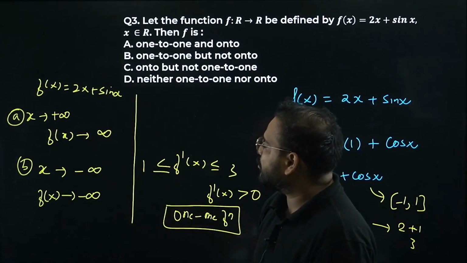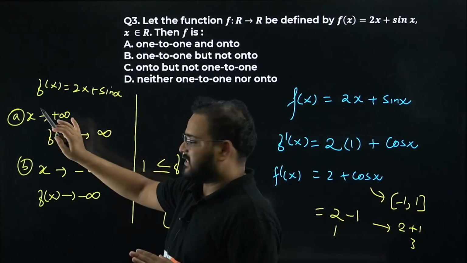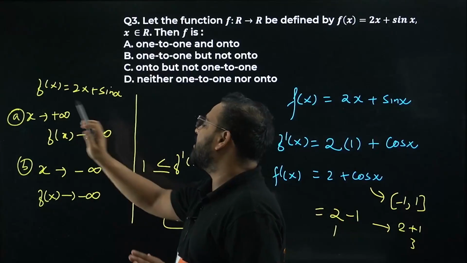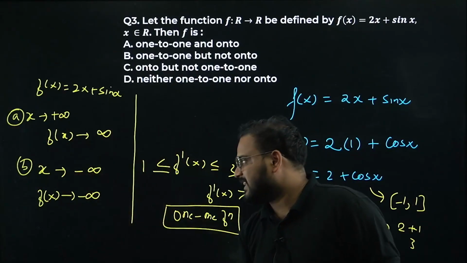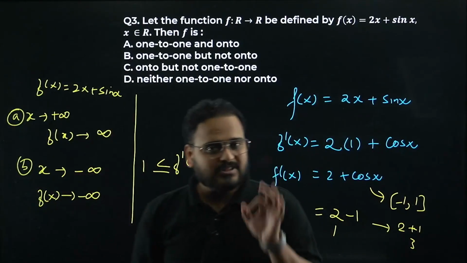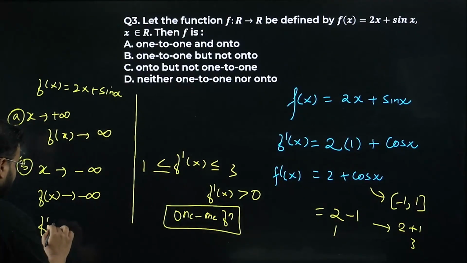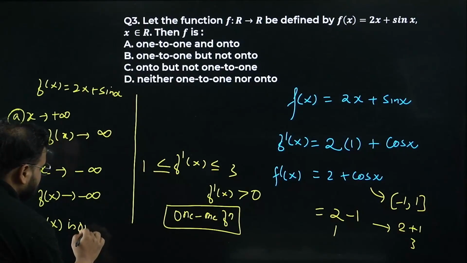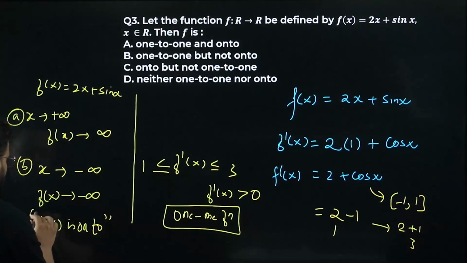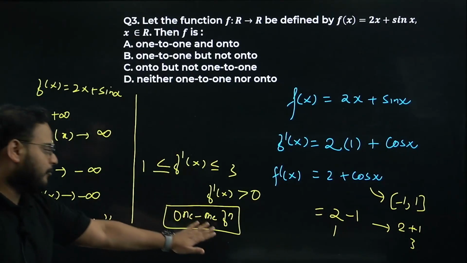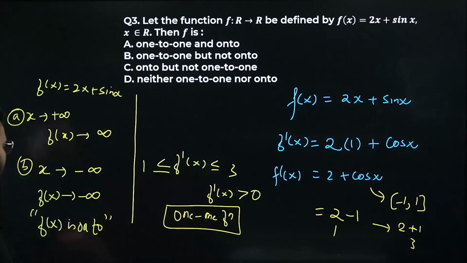So I want to conclude over here. When x tends to plus infinity, f(x) tends to plus infinity. When x tends to negative infinity, f(x) tends to negative infinity. I explained to you this is method number 3 to find an onto function. So basically, your given function f(x) is onto. So what we have: one-one onto.